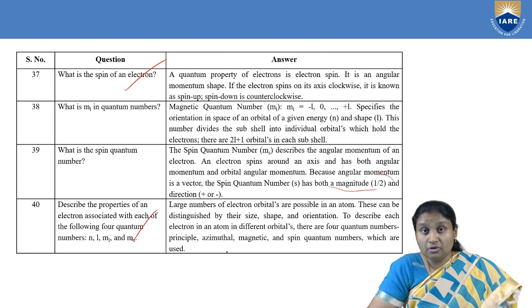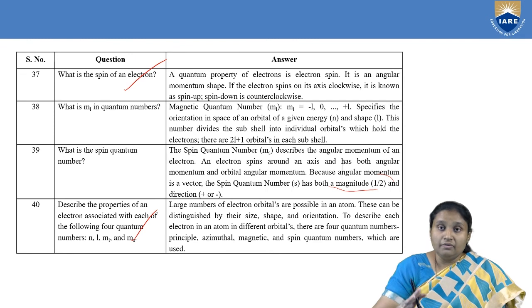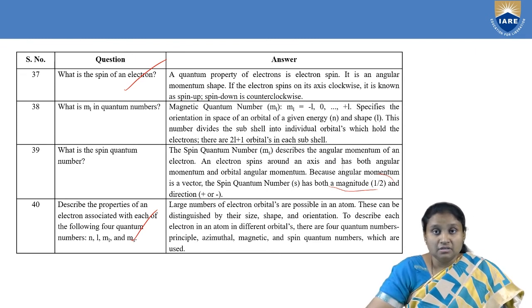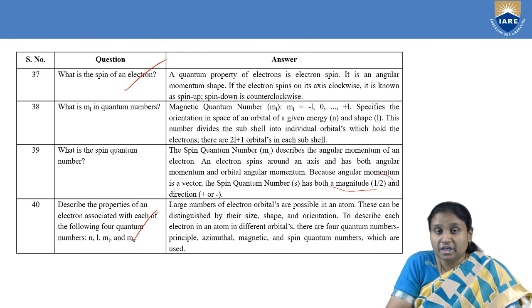Then azimuthal talks about the shape of the orbit. Then the magnetic quantum number talks about the orientation of orbitals. And the spin quantum number talks about spinning with respect to a magnetic field, and its direction, positive or negative, depends upon the direction of its spin. So, these are the different definitions related to quantum mechanics.